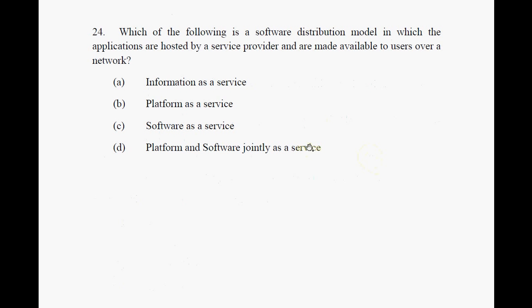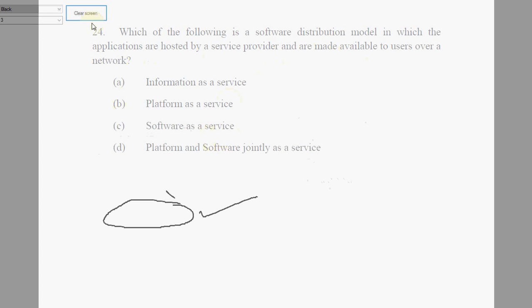Okay, so now this is a question on distribution model. It is again something to do with cloud computing. There's a question on cloud computing: which one has applications hosted by a service provider? It is choice C, software as a service. This has got something to do with cloud computing. We could add a little bit more information here.